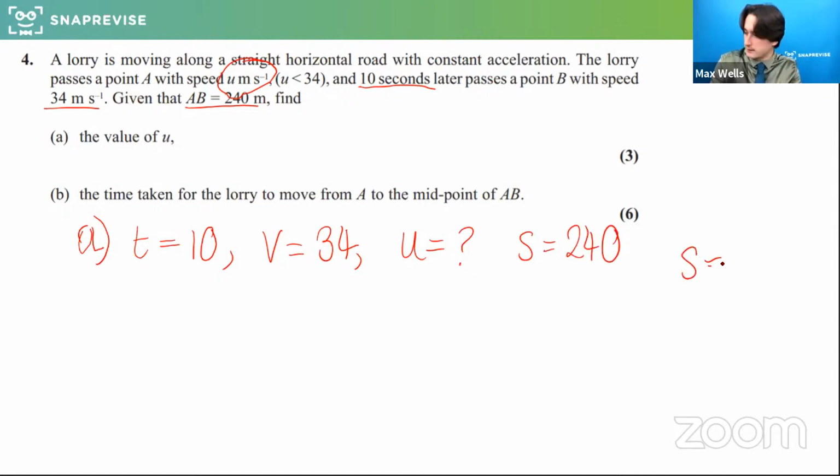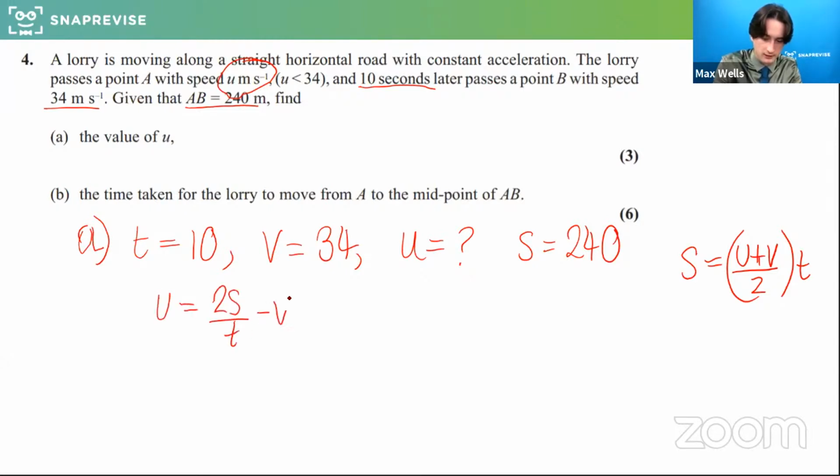So let's use S equals (U plus V) over 2 times T. You could obviously rearrange that if you want to as well. Let me know what you get if you're working ahead of me there. We can rearrange that: U equals 2S over T minus V.